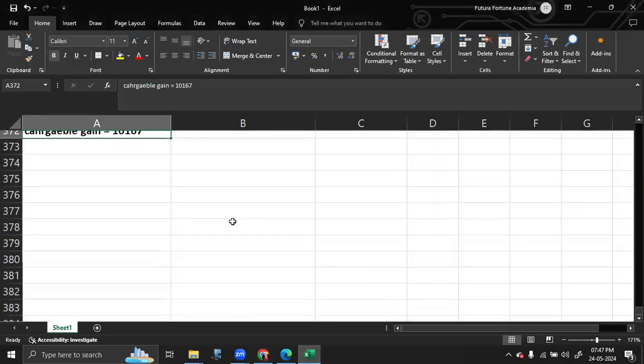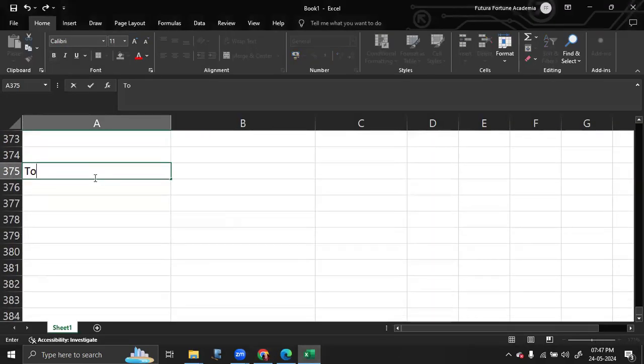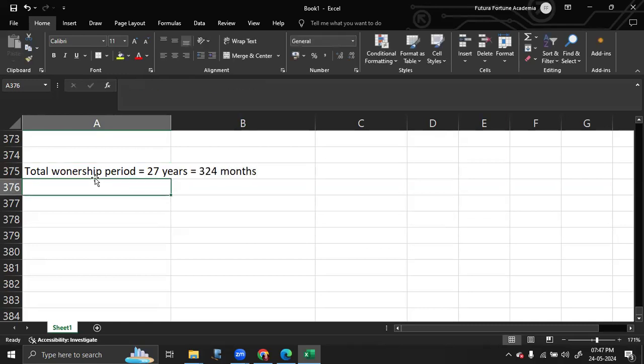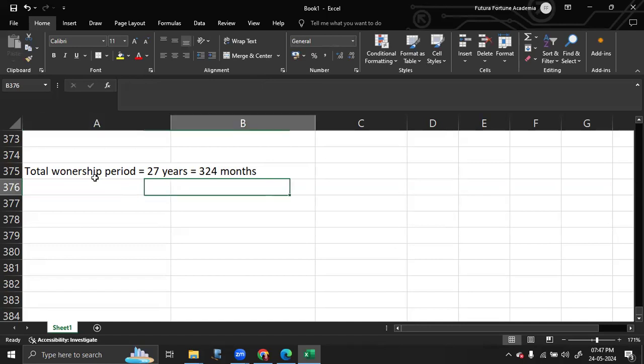So the total ownership period is equal to 27 years to be specific. That is equal to 324 months. Okay, you have to count that there.